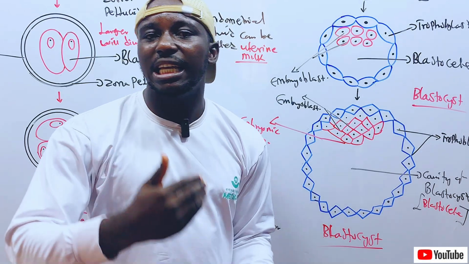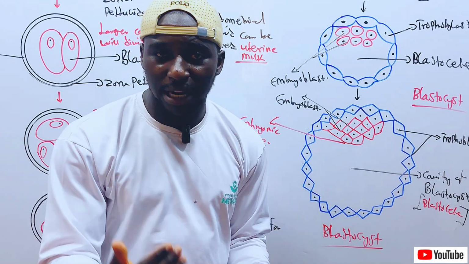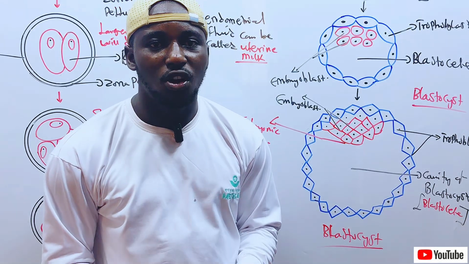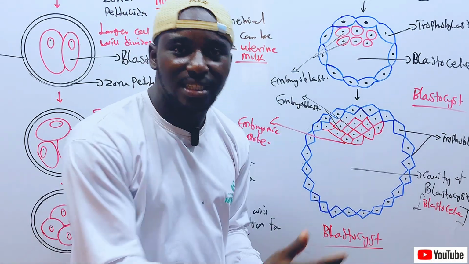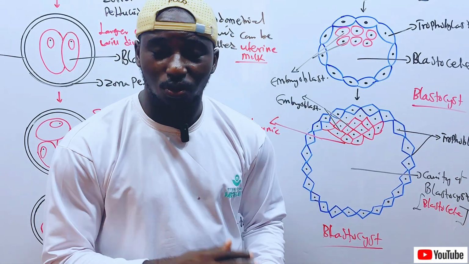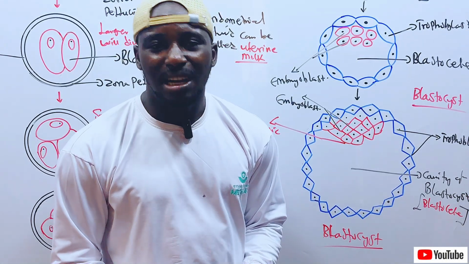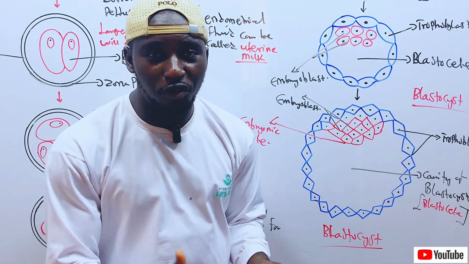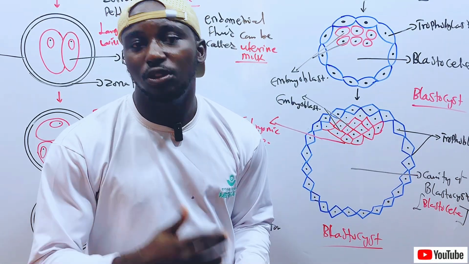When the embryo is getting ready for implantation, the zona pellucida will disappear, because it will not implant with the embryo. It has to disappear. That is the function of the zona pellucida. It prevents ectopic pregnancy by guiding the trophoblast so it will not stick with the endothelium.